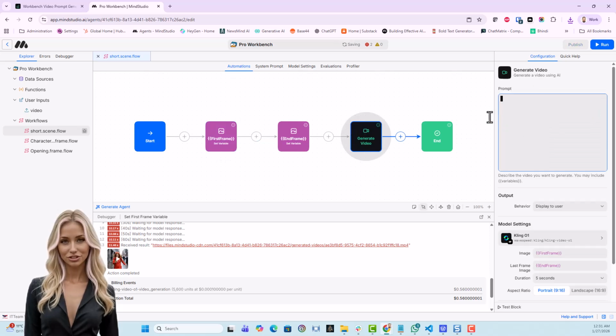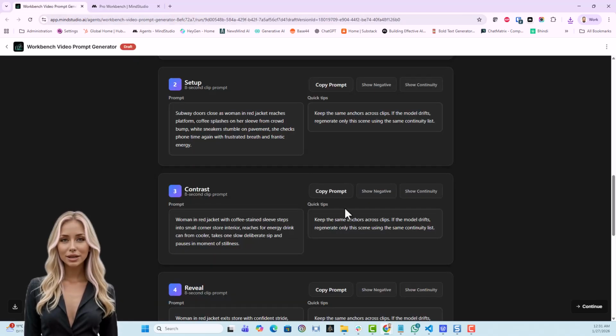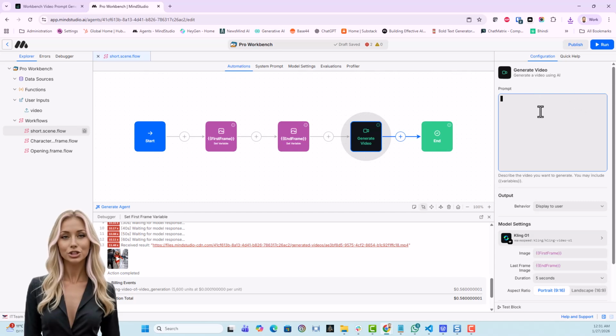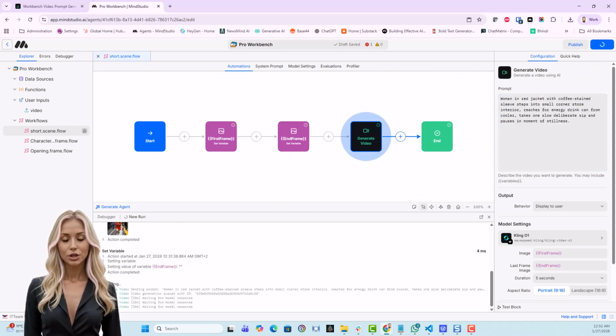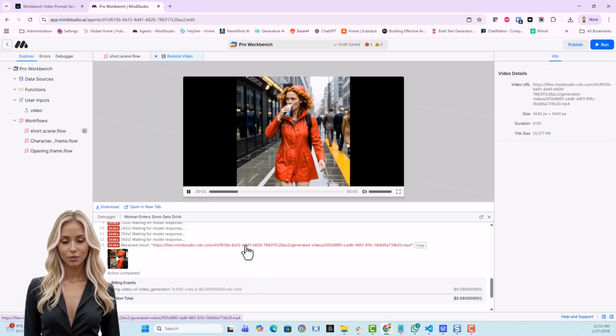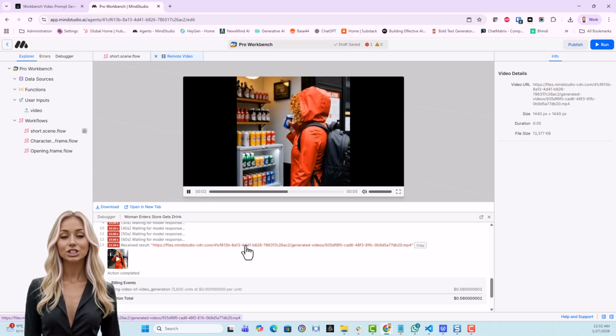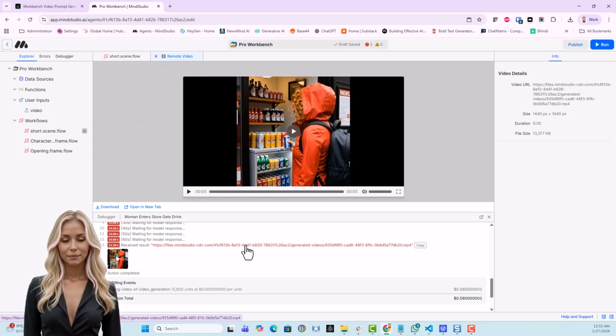Deleting the previous prompt, going to bring the third one, copying the prompt, heading back to workbench, pasting and running. I hope that by now you understand the power of this tool. Wait a minute. What? Why does Aisha have a can in her hand? Bugger, the model didn't get it right. I'll have to adjust it a little.